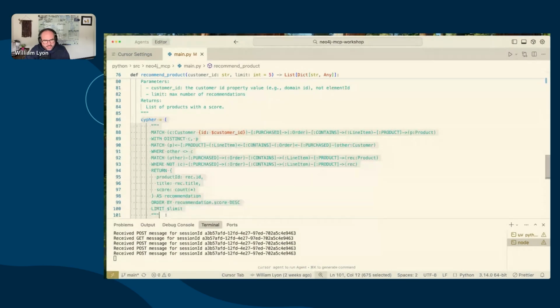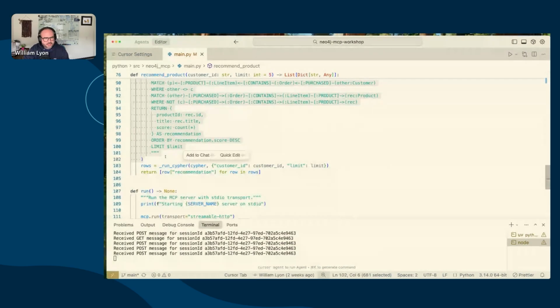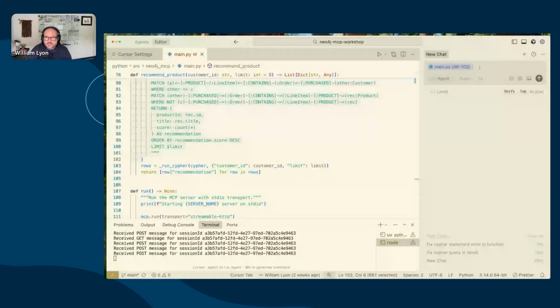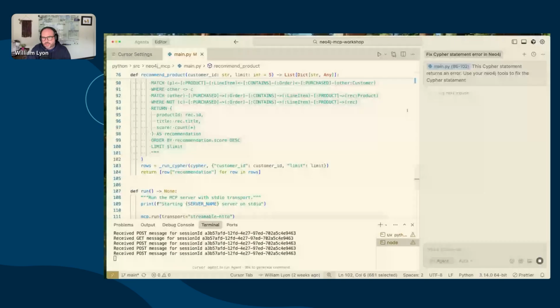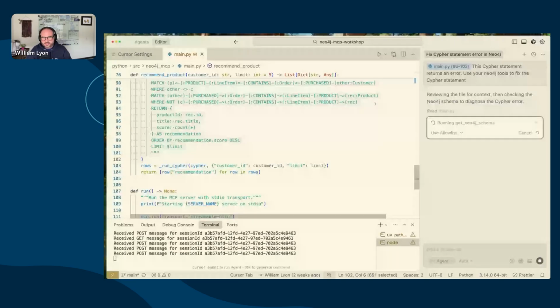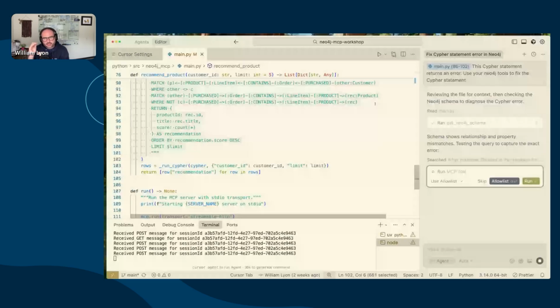And so what I'm going to do here is highlight this. I'm going to say add to chat. So this is going to add these lines into a new agent mode chat in Cursor. And I'm going to say, this Cypher statement returns an error. Use your Neo4j tools to fix the Cypher statement. So this is like a coding agent chat. I've added into the context the specific problem area I want to debug and improve.